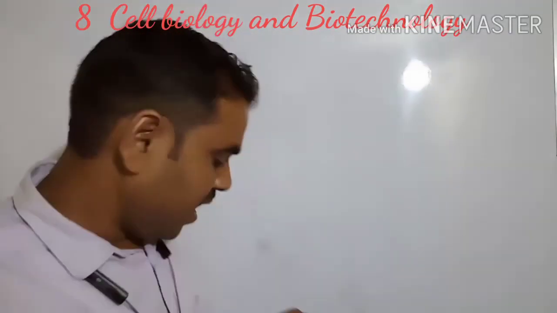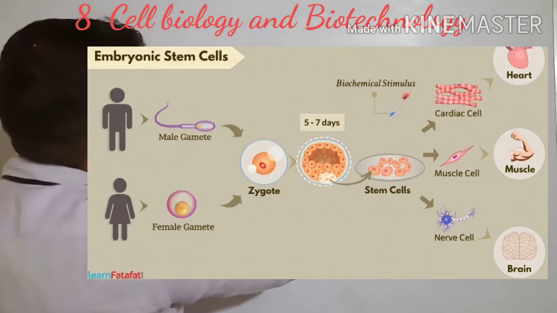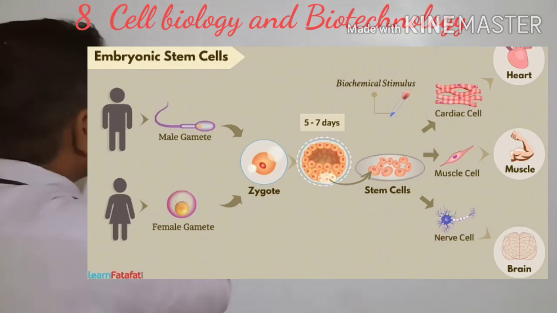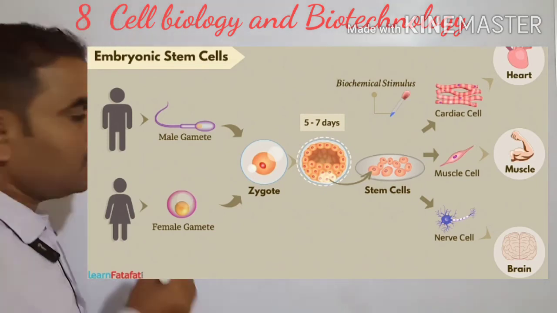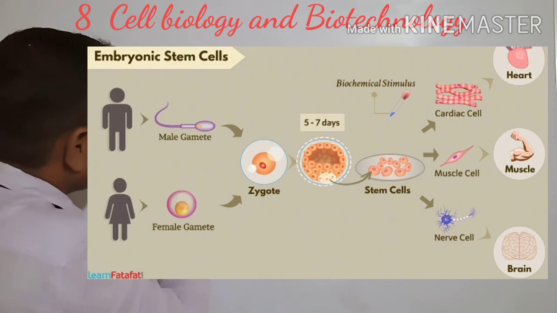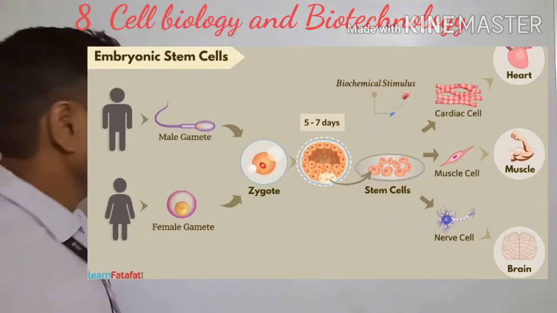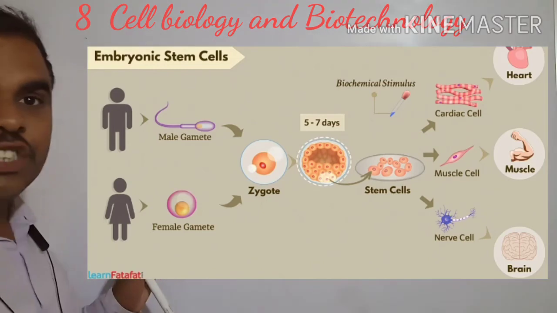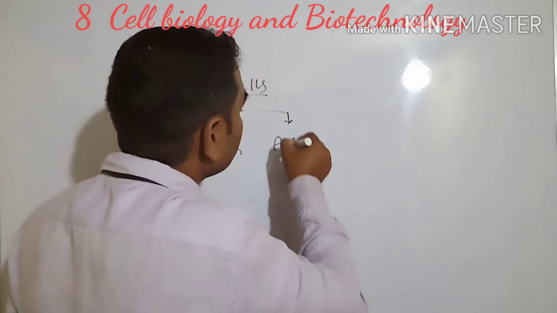Next, stem cells are again of two types. What are they? The first one is the embryonic stem cell. See, I am just giving this flow chart for your understanding. Next, adult stem cells.